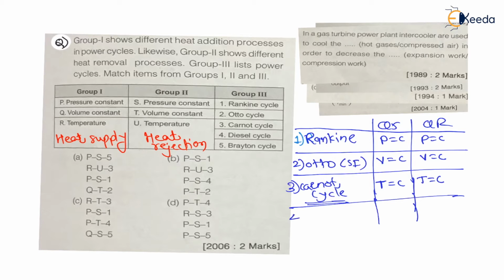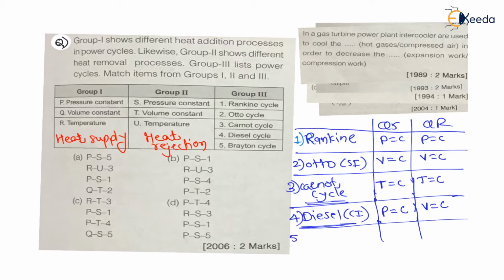Now fourth, I am not going to draw any cycle, I am just recalling these things. You have seen all the videos, this is my assumption, right? Now the fourth cycle is the diesel cycle, also called compression ignition engine, that is CI engine, and the working fluid is diesel. In case of diesel cycle, heat is added at constant pressure and heat is rejected at constant volume.